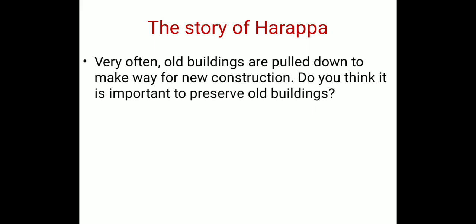Till now, we have discussed how we came to know about this old site. When the engineers were laying the railway line in Punjab, about 80 years ago, the archaeologists found this site and realized that this was the first city, discovered around 700 years ago, and it was known as Harappa.